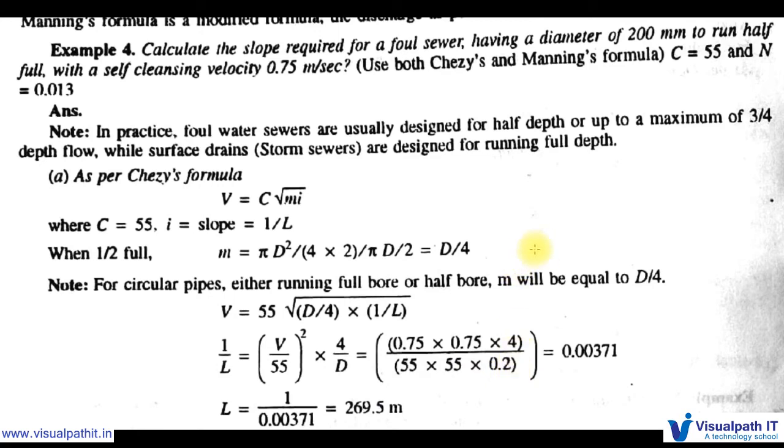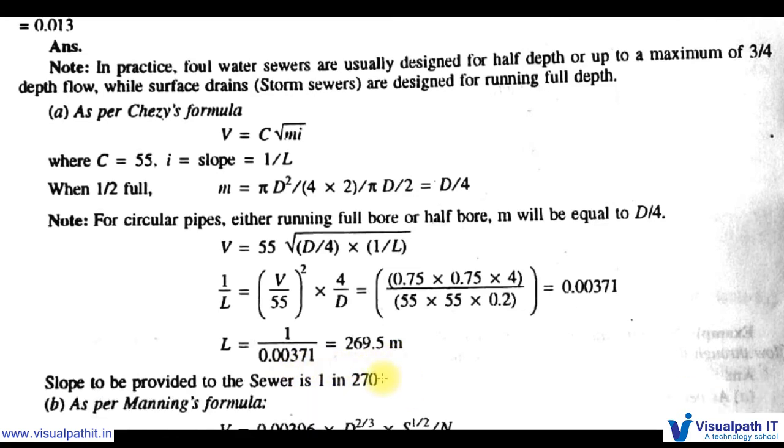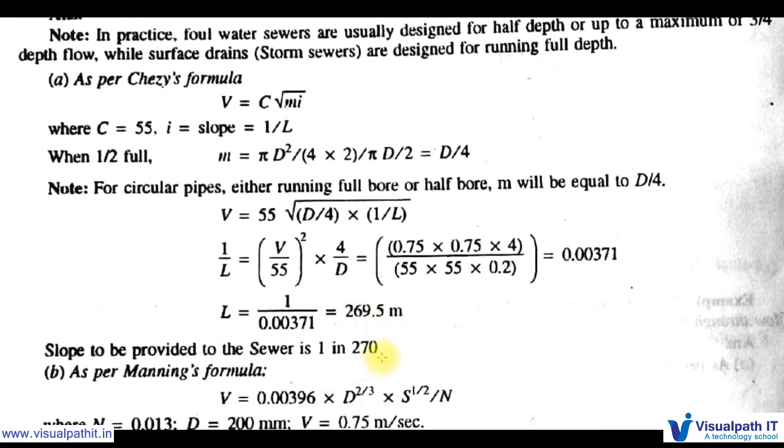Diameter of the pipe is 200 mm. So here everything we have considered in meter, so its dia is 0.2 meter. If we solve this, we will get 0.00371. So L is equal to 1 by 0.00371, that is 270 meters. Slope to be provided to the sewer is 1 in 270.